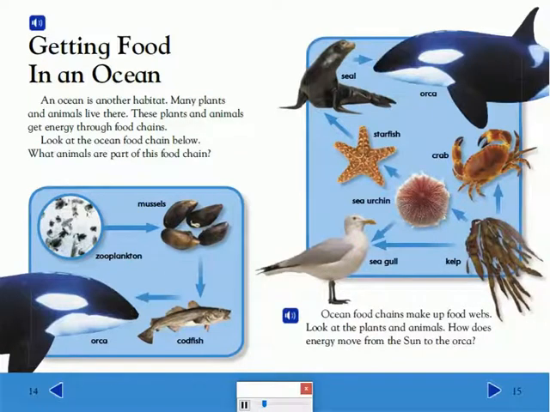Ocean food chains make up food webs. Look at the plants and animals. How does energy move from the sun to the orca?